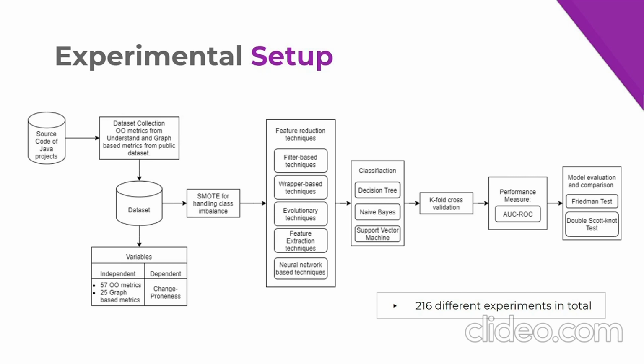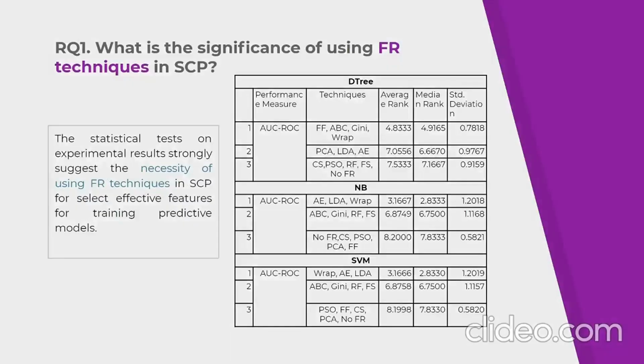In this study, tenfold cross-validation has been used for assessing and validating the results on AUC-ROC values, followed by statistical tests which include Friedman and double-Scott-Knott tests. To test the significance of using feature reduction, 12 sets of experiments are conducted consisting of 11 feature reduction techniques and an experiment without using any FR technique. We analyzed the experiments in terms of AUC-ROC over the 3 classifiers. The results from statistical validation using Friedman test and double-Scott-Knott test are shown here. And for every classifier, the scenario of not using any FR technique always falls in the cluster of the worst techniques, which have the lowest ranks.